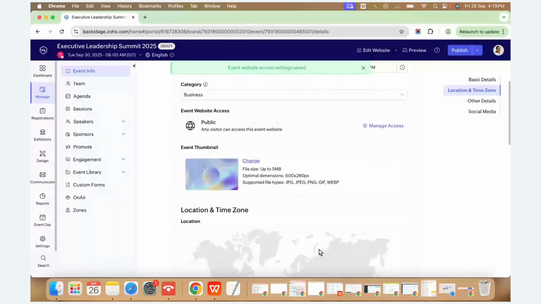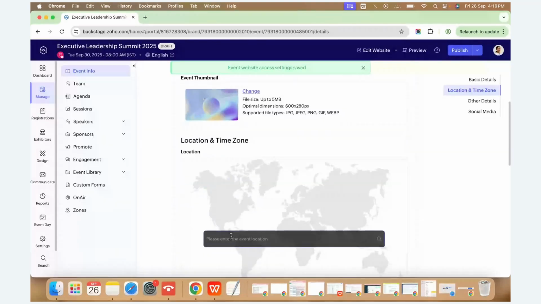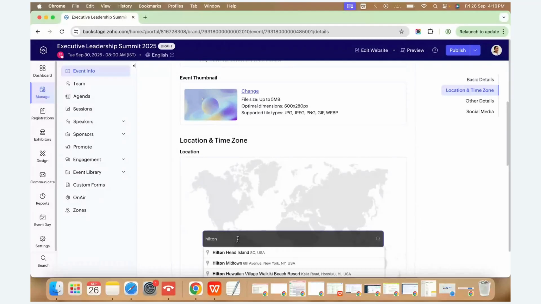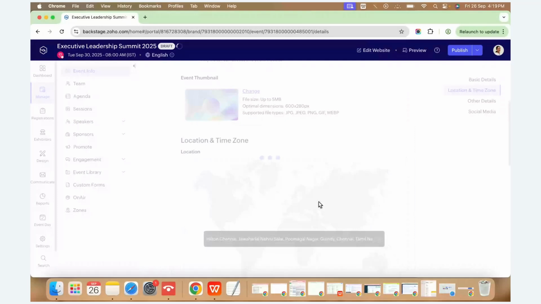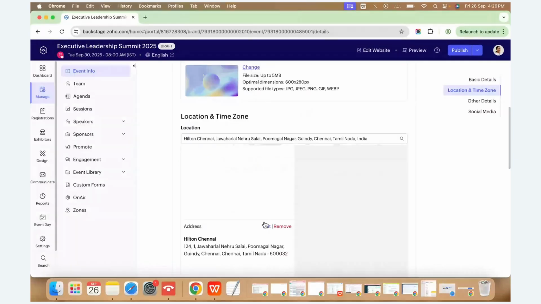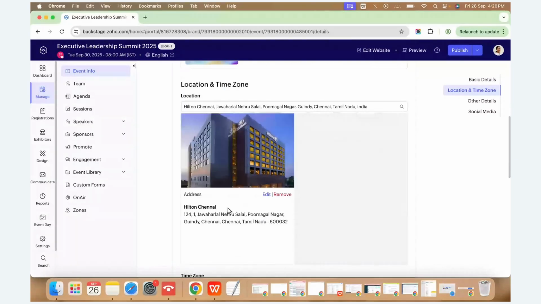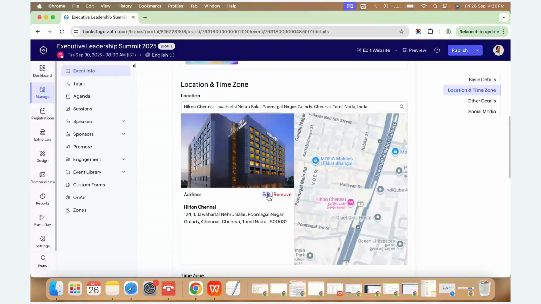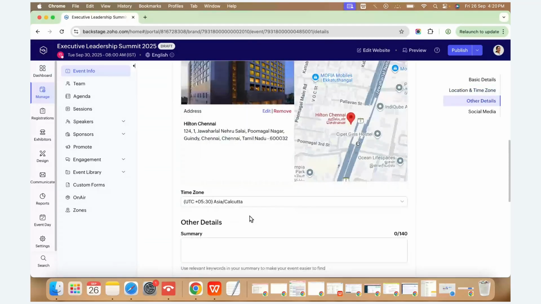So once this information is in, we have to add the location. Let's say it's happening in Hilton, Chennai. It will automatically take the location, and it will have an image of the venue loaded over here. Here you can see it's taking the image from the Google Hilton image. If you want to change it, you can click on edit and change the image as well. You can add the time zone. If you want to add a summary, you can definitely add it.